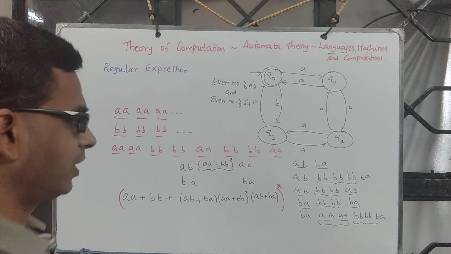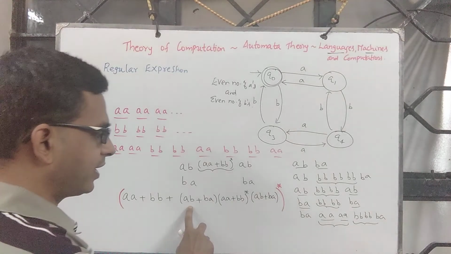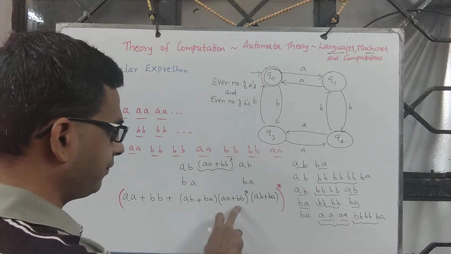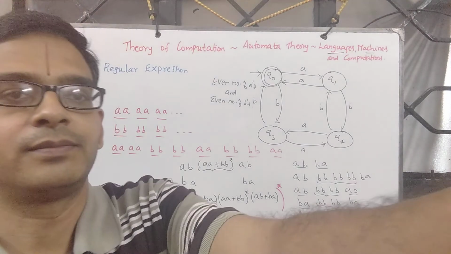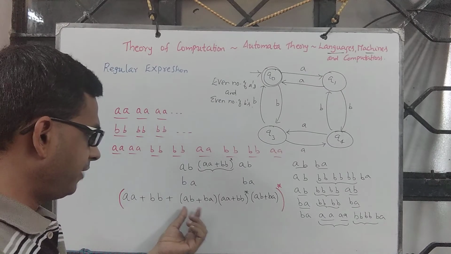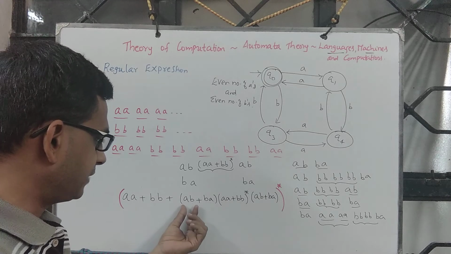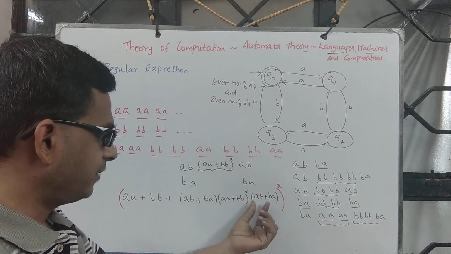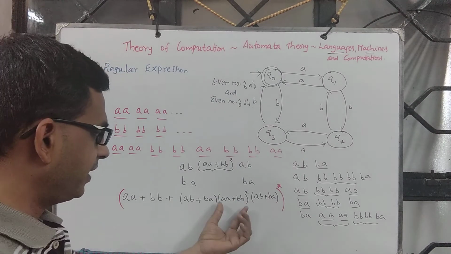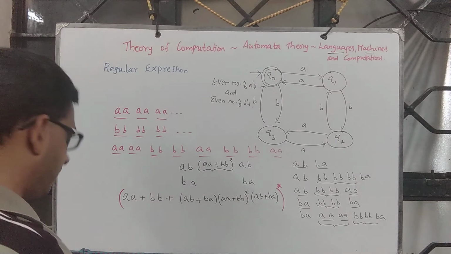The moment you have AB, then you see that it cannot be AB followed by AA, or it cannot be AB followed by BB. If it starts with AB, it should end with AB or BA. And in between this block is possible. This can be repeated any number of times.